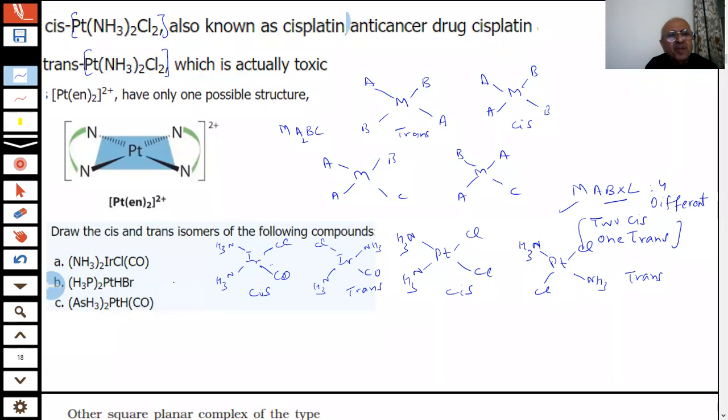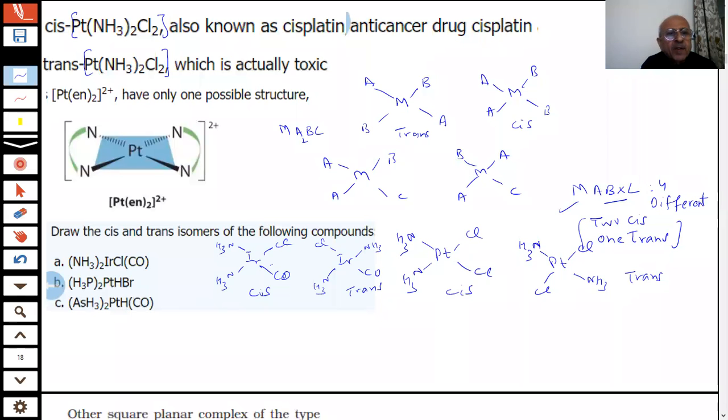All we have tried is, sometimes you know what we do in the papers. We don't give the common ones which you are seeing in the books every time. You are doing a lot of cobalt, chromium. Do what the examiner does in the paper, students. He will try to change this to iridium or something. Even the ligands are quite different. Students will feel, oh, what is the change? That is the reason we try to do a variety of questions. Otherwise there is no reason. If we understand, we can do it.